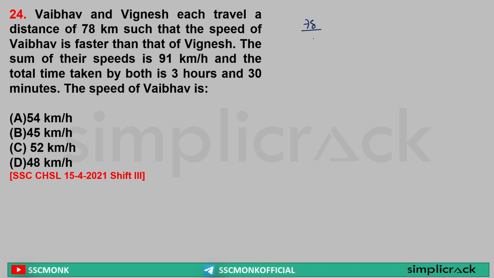Speed of Vaibhav is equal to, let's say, x, plus speed of Vignesh will be 91 minus x, which is equal to total time 3 hours 30 minutes, or I can write 7 by 2 hours. Yes or no? Yes. Now I just need to simply solve it and I will find the answer. So this is the homework for you. You solve the equation and find the answer.